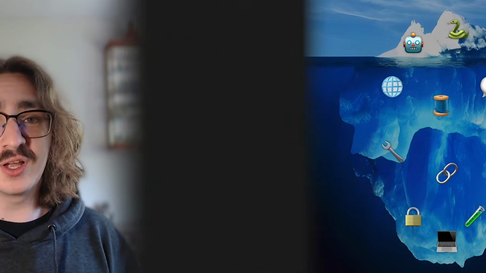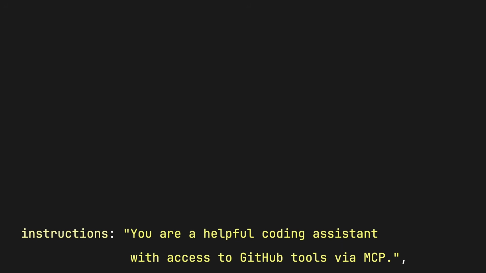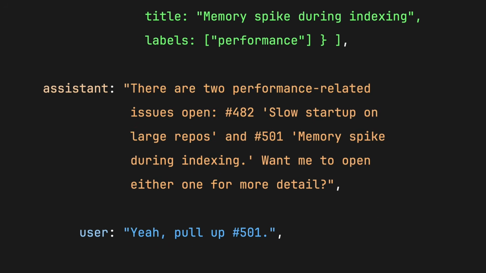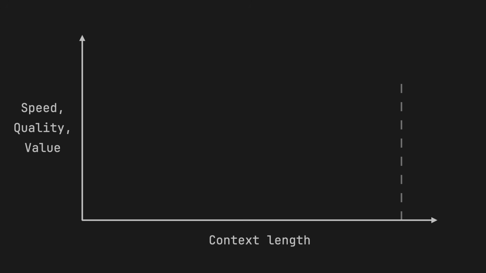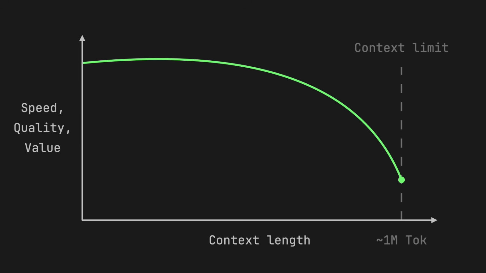And once you have an agent that's been given instructions, conversation history, and tool call results, this next part becomes essential: context management. The context is everything that your model can see. That is, everything you give it as an input. Now, all models have a limit on the amount of context they can hold. But even before you hit that limit, longer context can make output slower, more expensive, and lower quality. This is what's known as context rot.